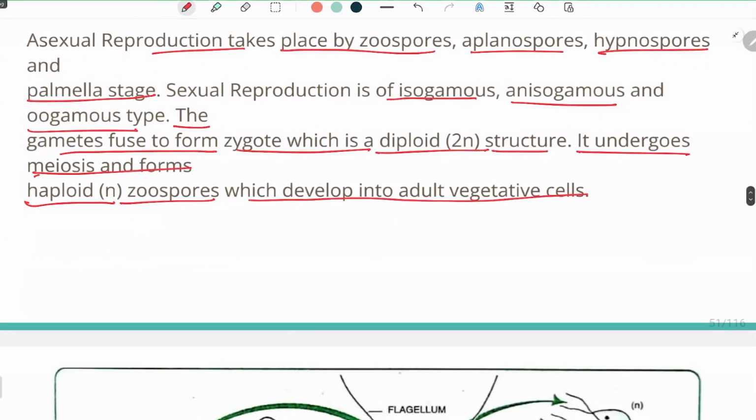So we can see that when these gametes fuse, this is the fusion of gametes.